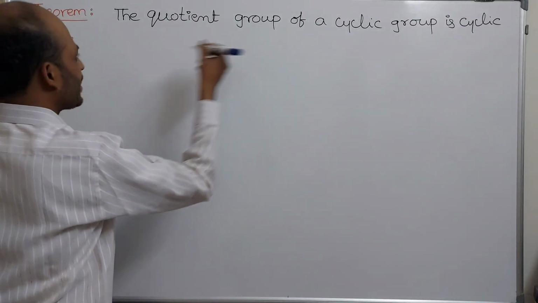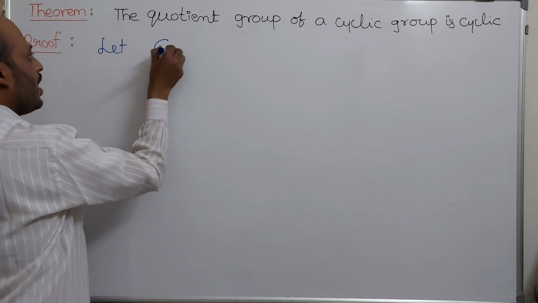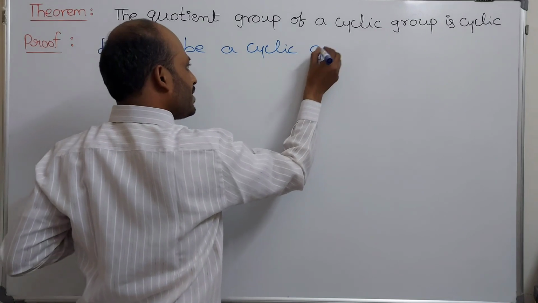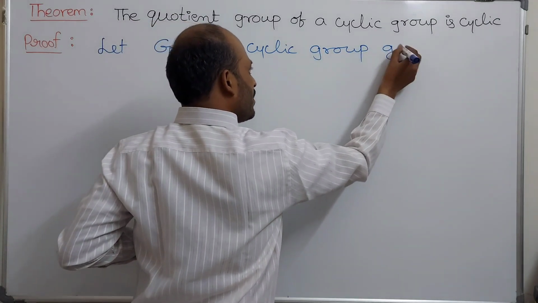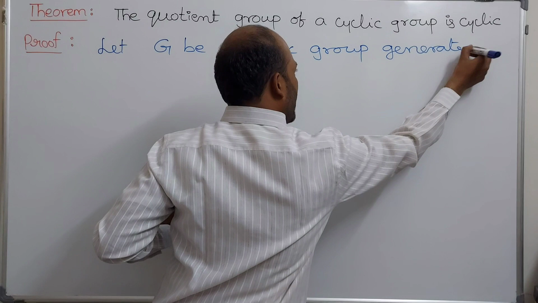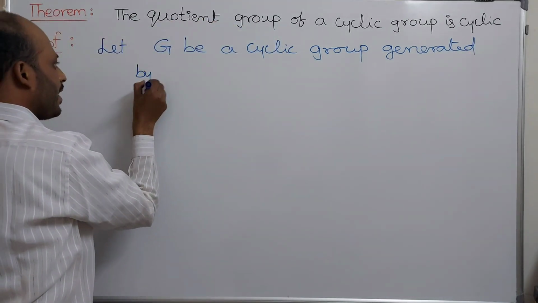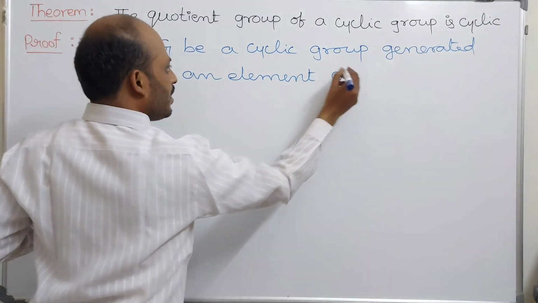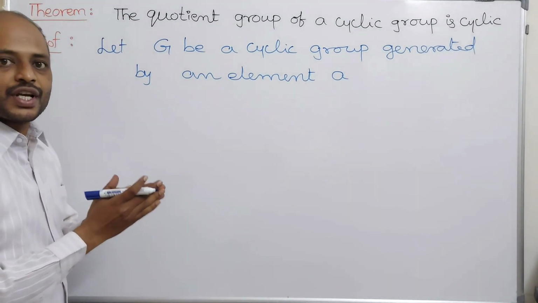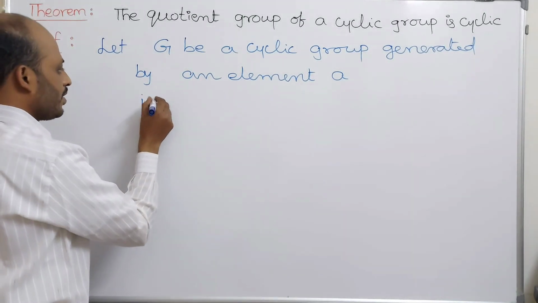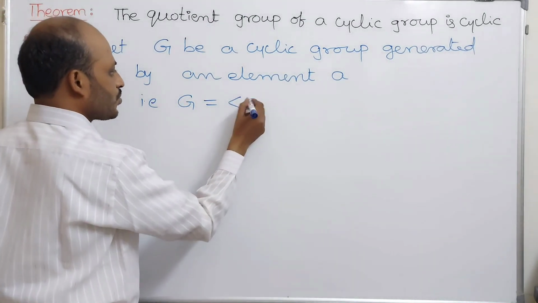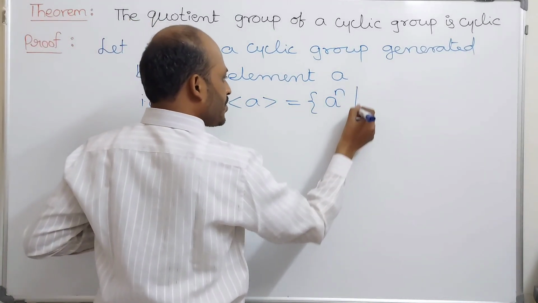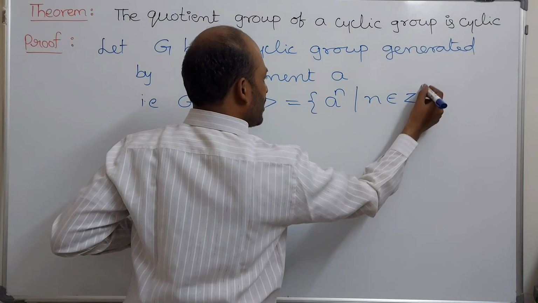So let us define the cyclic group first. Let capital G be a cyclic group generated by an element A, that is, G is equal to the generator A. This is nothing but the set of all elements A power n such that n belongs to Z.